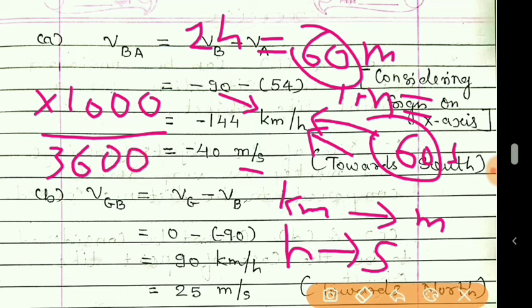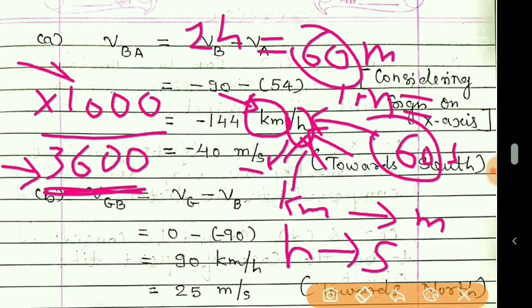So 60 into 60 is 3600. To convert hour to second, we multiply by this factor 3600, but as hour is in the denominator, we keep 3600 in the denominator, and kilometer is in the numerator, so we multiply by 1000 to convert it into meter.